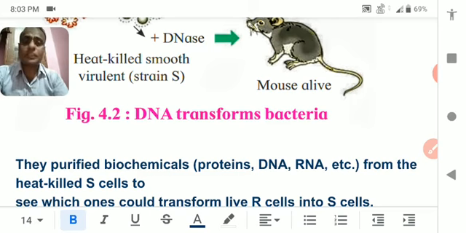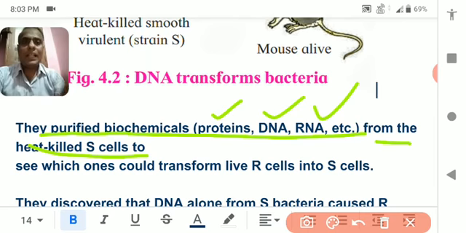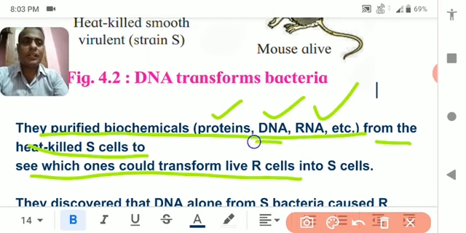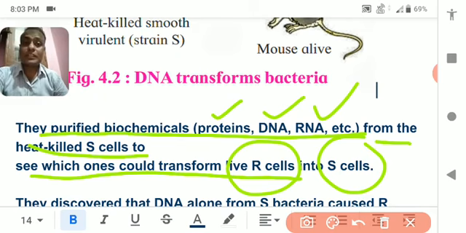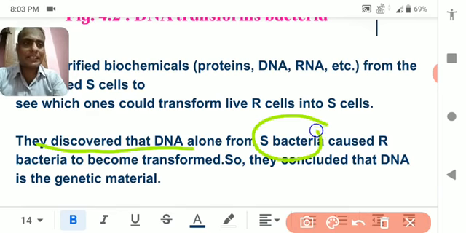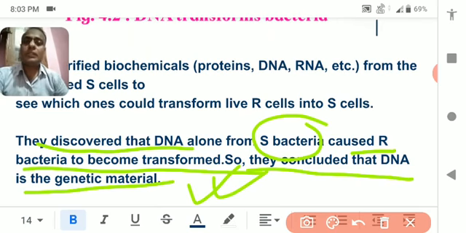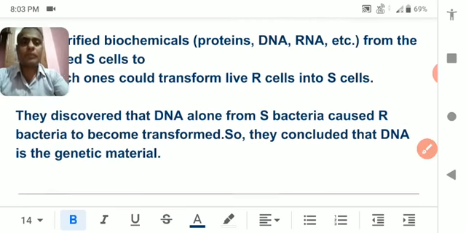The DNA is responsible for converting the R strain into S strain. Understood? So they purified the biochemicals, that is protein, DNA and RNA, from the heat killed S, and tried to find out which one could transform the R cell into S cell. They discovered that the DNA, along with S strain, caused R bacteria to transform, so they concluded that the DNA is the genetic material. So DNA is the genetic material has been proved at last.